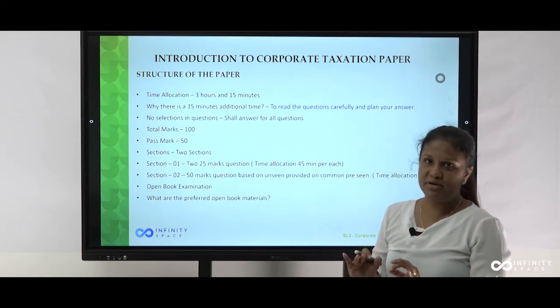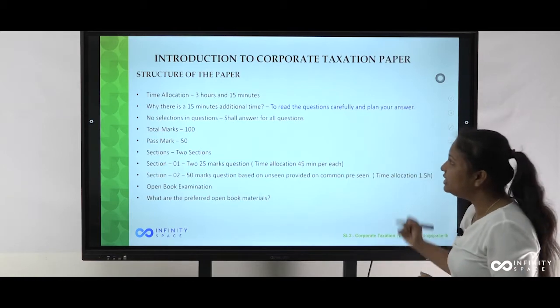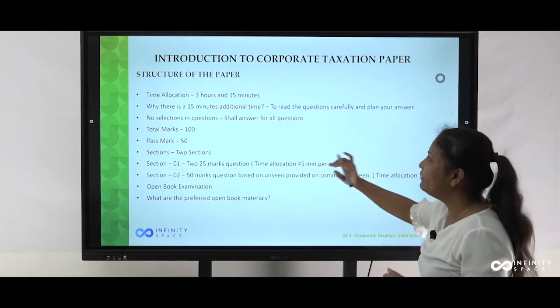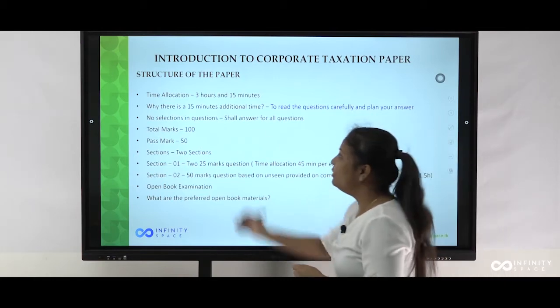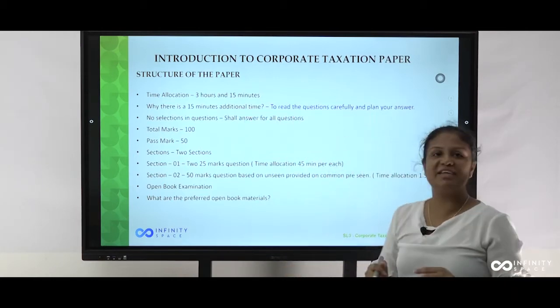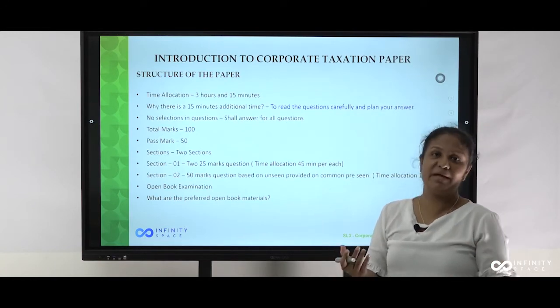Then we will see the structure of the paper. The time allocation is 3 hours and 15 minutes. I am asking all of you, why is there 15 minutes of additional time? Is it just to read the entire paper?